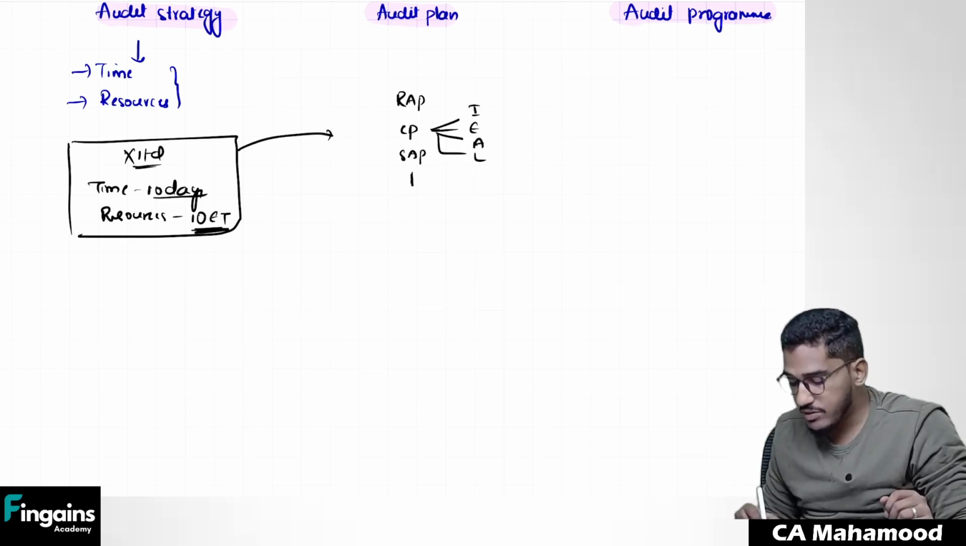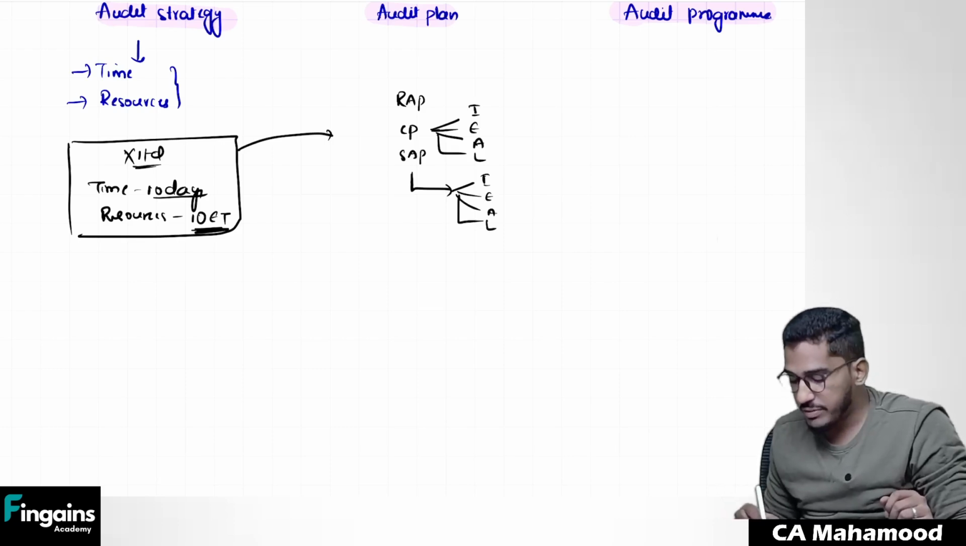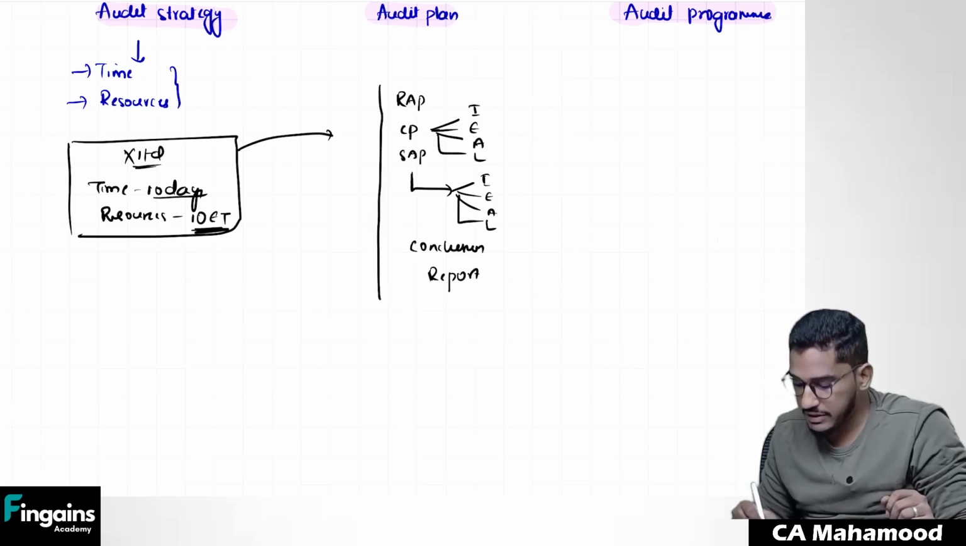Similarly, when it comes to substantive audit procedures also, I need to obtain evidence regarding incomes, expenses, assets, and liabilities. And then finally, after performing all the audit procedures, I have to form my conclusion, and then I have to prepare my report. So when I say audit, these many activities are involved.